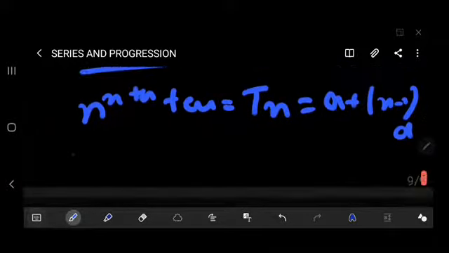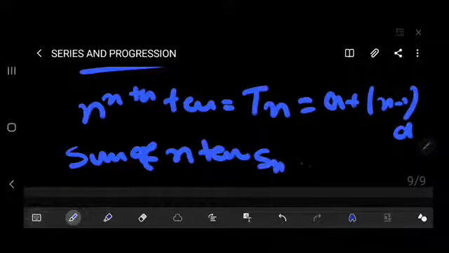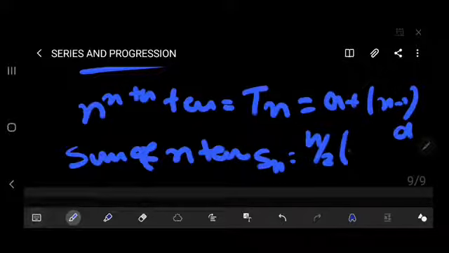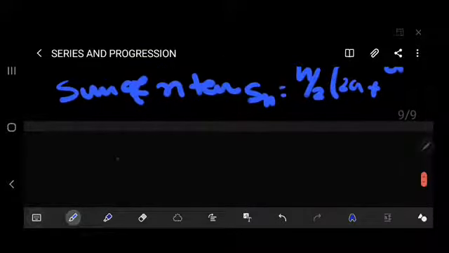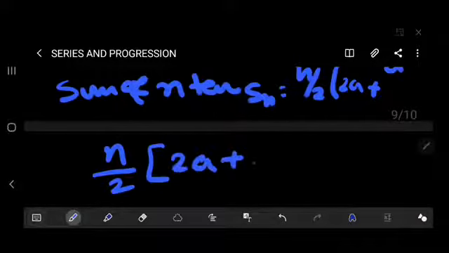Thereafter sum of n terms. For the sum, S suffix n is n by 2, 2a plus n minus 1 d.